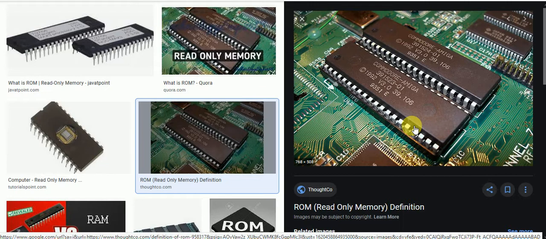But with EEPROM we can erase data or information and reprogram information or data in this ROM.